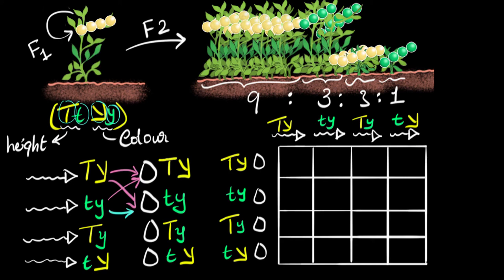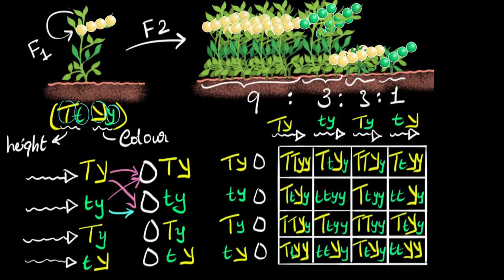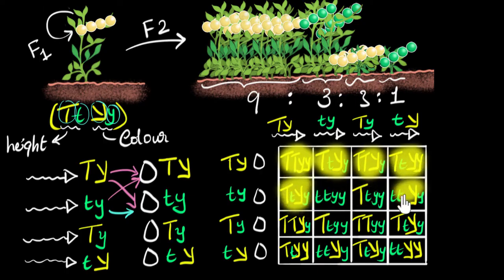All right, hope you have filled it yourself. This is what we will end up with. Now let's see what these plants look like. And the way I will do it, I'll first do the color. Let's see which is yellow and which is green. And then I'll do the tall and the short. So whichever has at least one Y, one yellow, is definitely going to be yellow. So this is yellow, this is yellow, this is yellow. Remember, yellow is dominant. So one yellow color Y is enough.